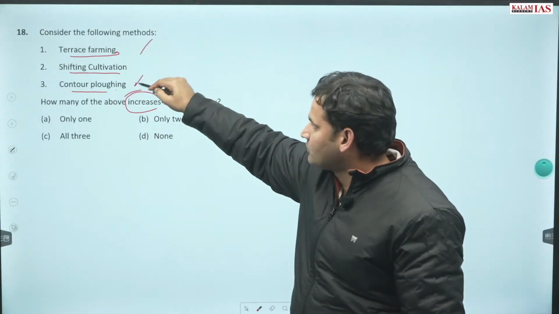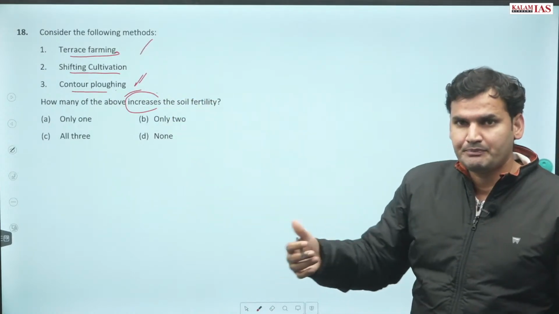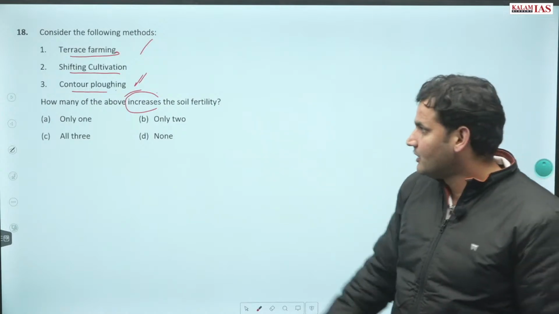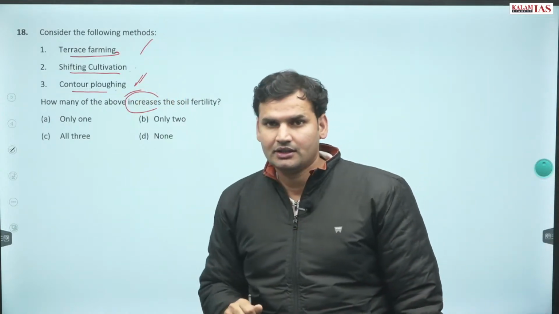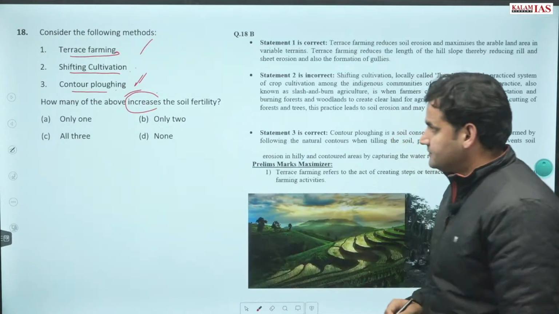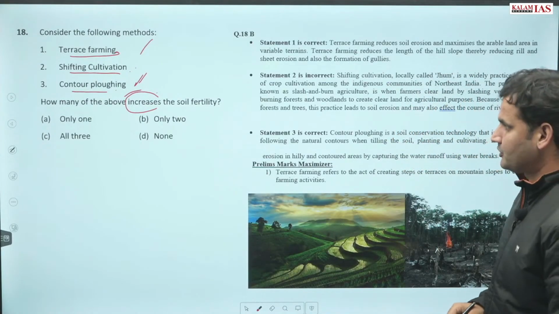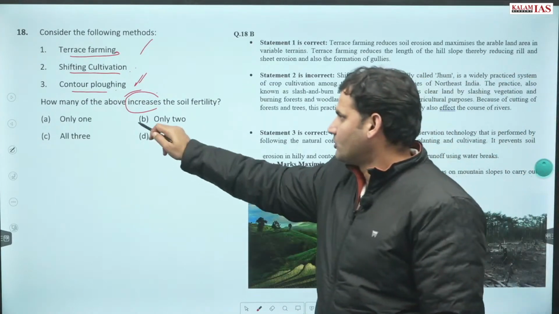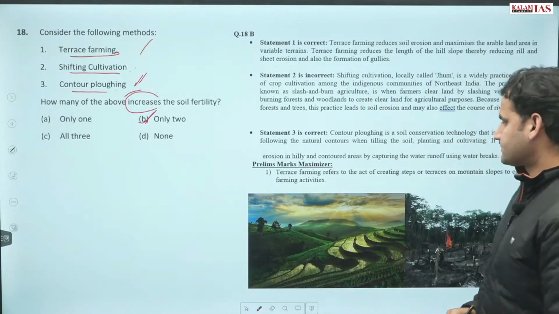Terrace farming and contour farming definitely increase the soil fertility, but shifting cultivation does not do so. Correct answer is option B. Only 2 of these are correct.